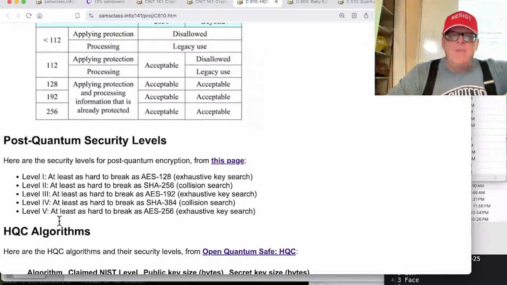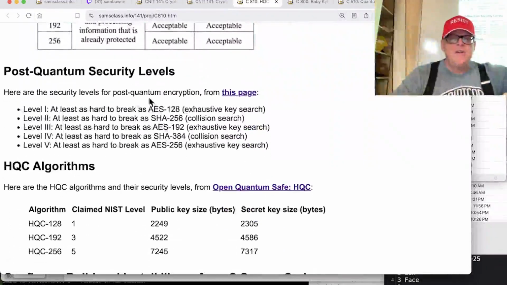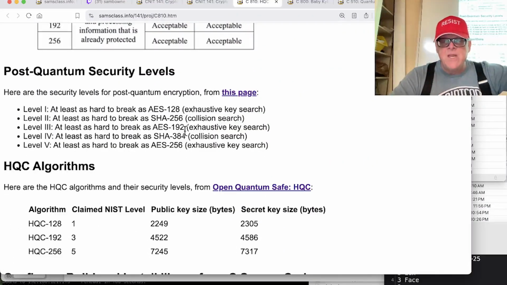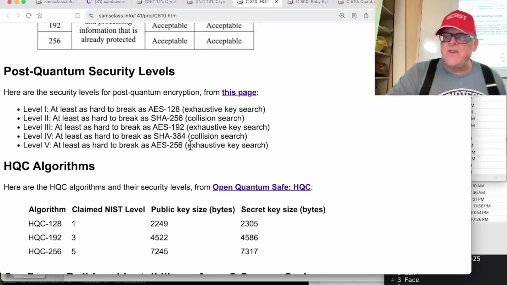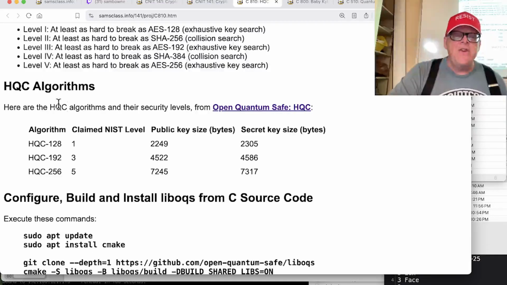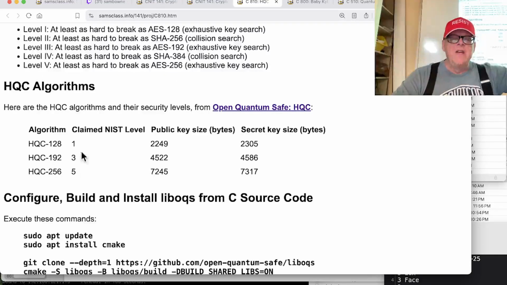But in post-quantum, they're trying to develop a new definition of levels, and these are sort of a provisional definition. And here they are. Level 1 is as strong as AES 128. Level 2 is the hash. Level 3 is as strong as 192, and level 5 is as strong as AES 256. That's the idea. And so the HQC algorithm has 3 levels that are intended to meet those levels of security,